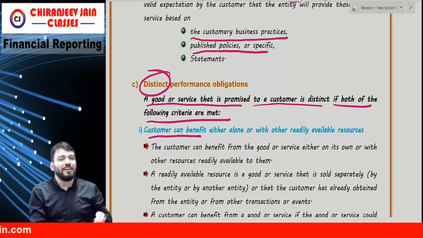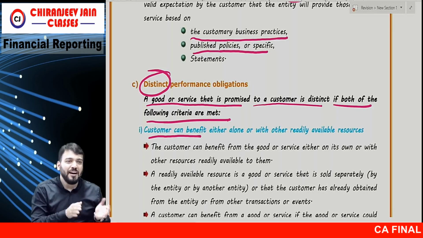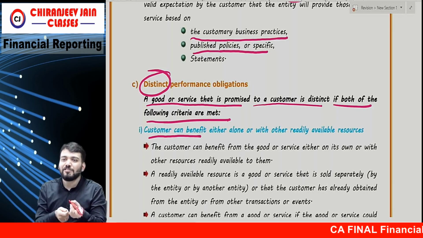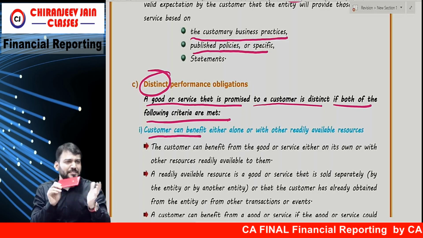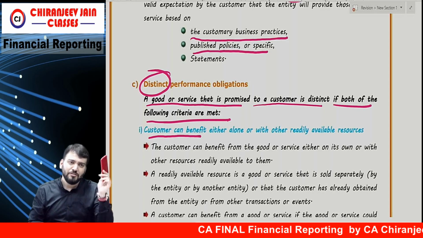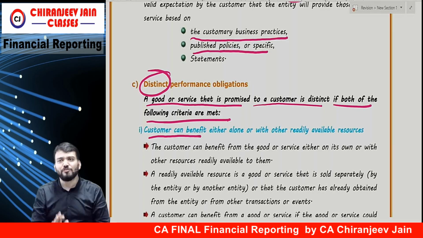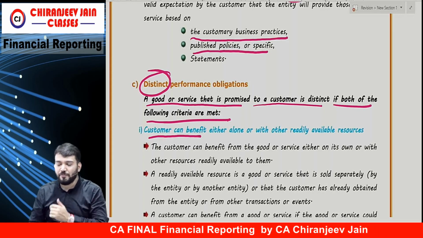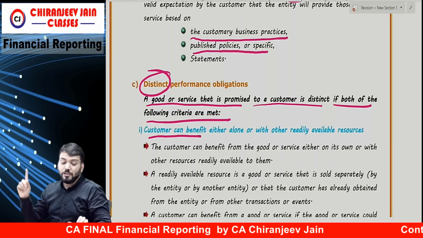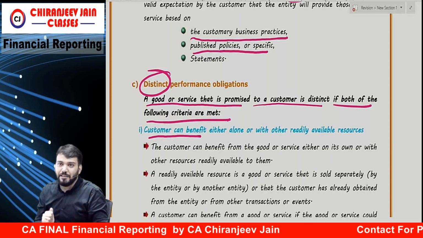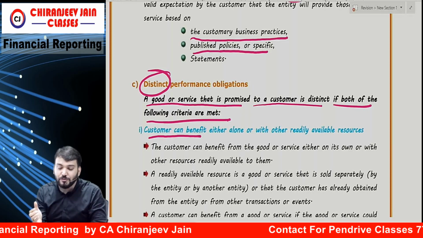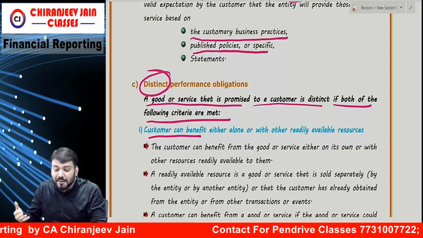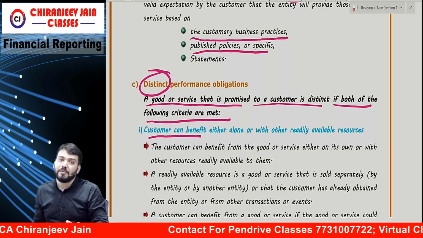But for this charger, I will not purchase another mobile now. Understood what I am saying? If I got a charger, yes sir, I can use it in my other mobile. But just try to understand, this charger is for this goods only. So this is same goods and services. The first point is: the customer can benefit either alone or with other readily available resources.